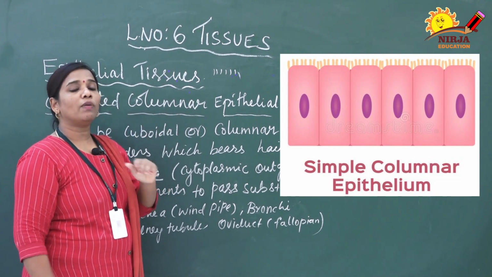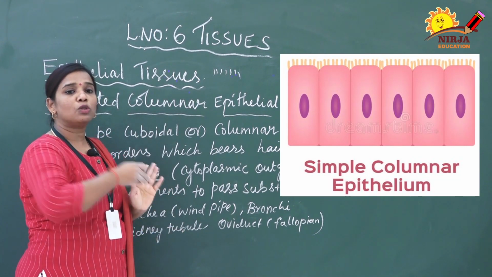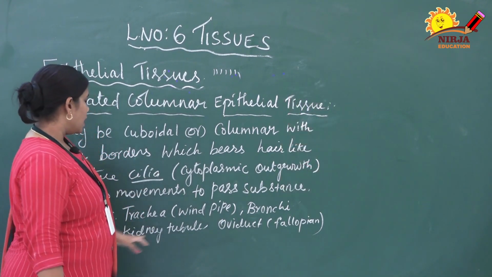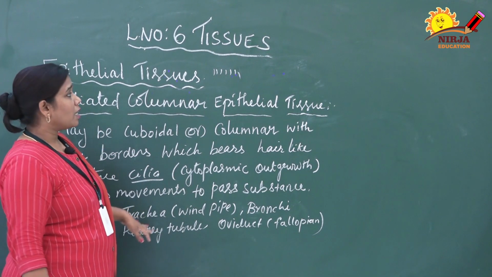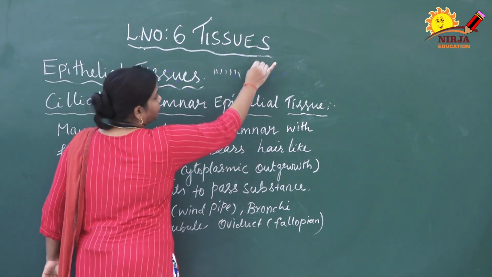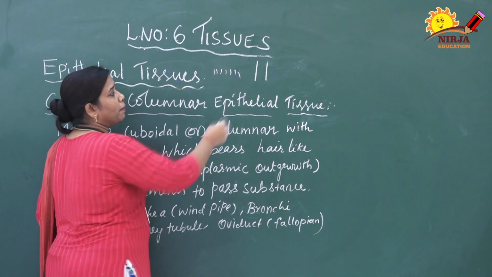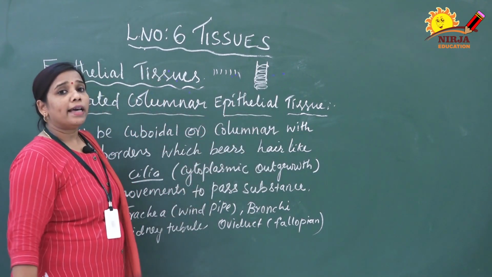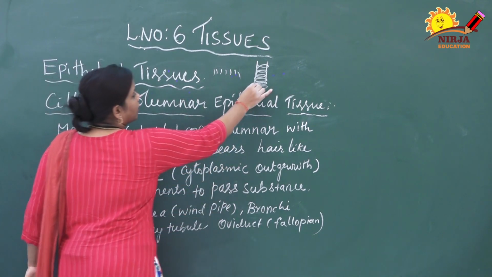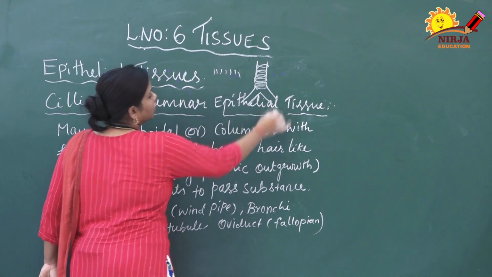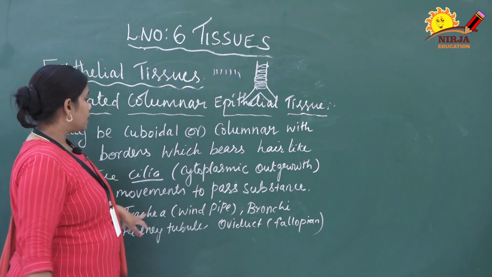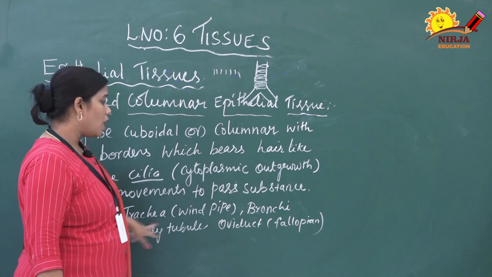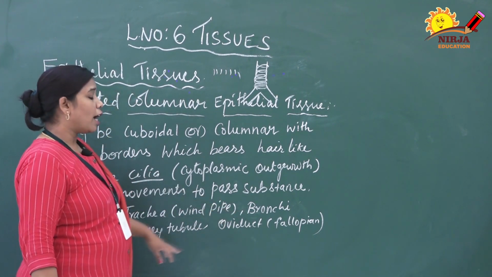Due to this movement, what will happen? The substances can move from one place to another on the upper surface of the epithelial tissue. Occurrence: trachea, it is present in the trachea. Trachea is the windpipe, below the food pipe, and it is made up of cartilage. The windpipe passes the air into the lungs. This trachea is divided into a Y-shaped structure called the bronchi. So these ciliated epithelial tissues are present in the inner lining of the trachea, bronchi, kidney tubule and oviduct.